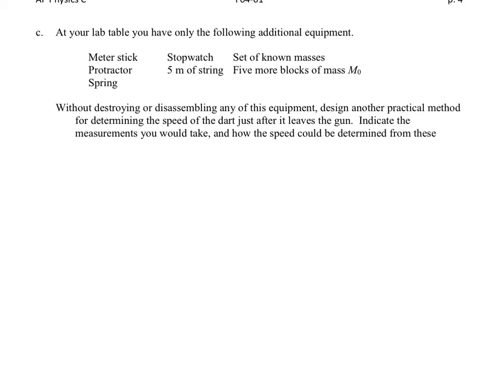Since it's a lab table, we really can't assume low friction, although you could conceivably talk about doing a different ballistic pendulum experiment where you hang the block and then we fire the dart up this way and we measure the amplitude of the combined block plus dart.